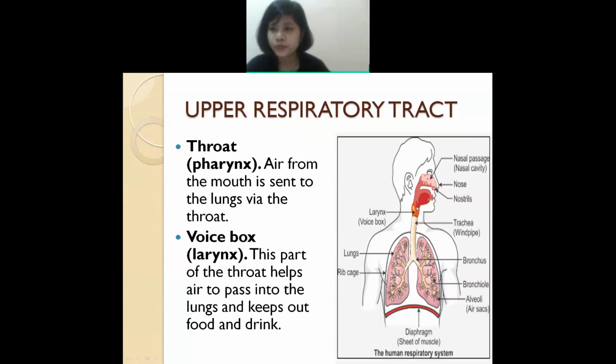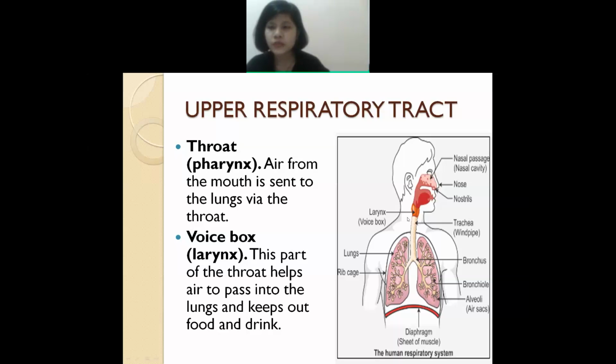It lies here, this thorax, and the air will enter. From where will the air enter? The air will enter from the mouth to the lungs through the thorax. So the thorax will be here. It is also known as the pharynx, and just after the pharynx is the larynx, this one.